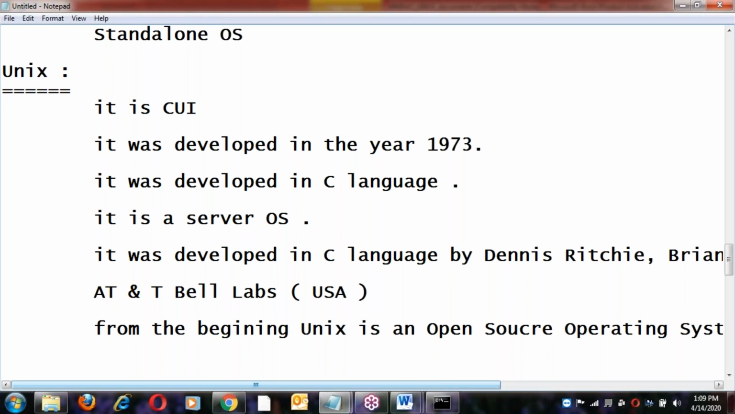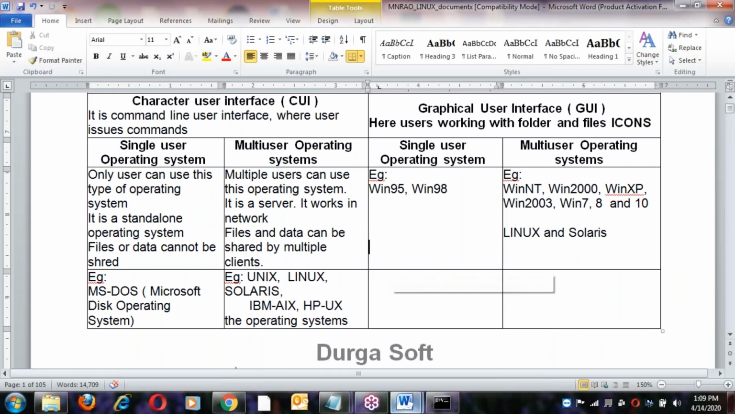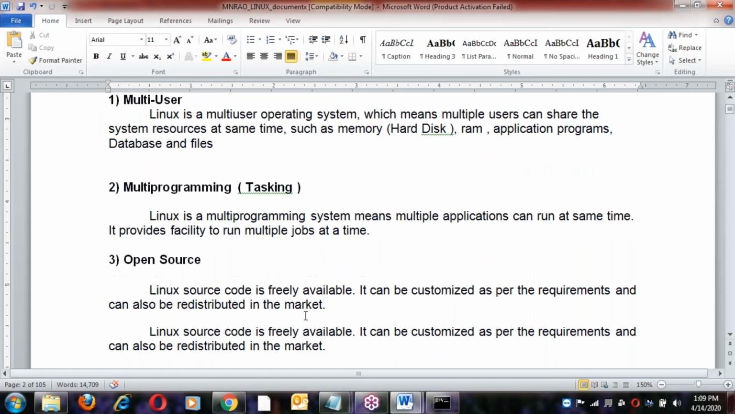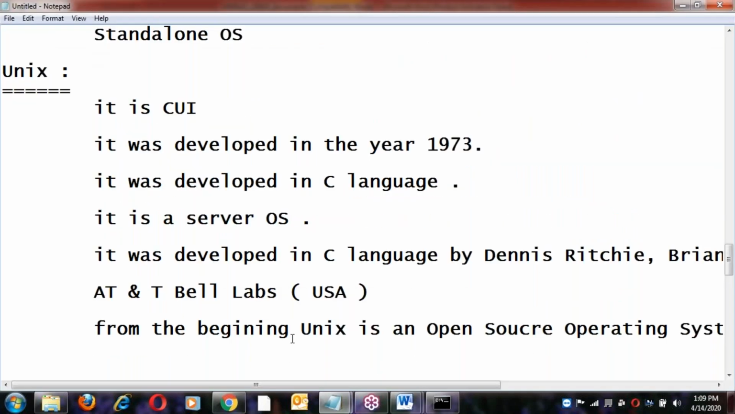From the beginning, Unix is an open source operating system. Let me finish all the basics first, and after that we'll go to that discussion. This is the actual topic, Unix and Linux. At that time we'll discuss the difference between Unix and Linux. From the beginning, Unix is an open source operating system.